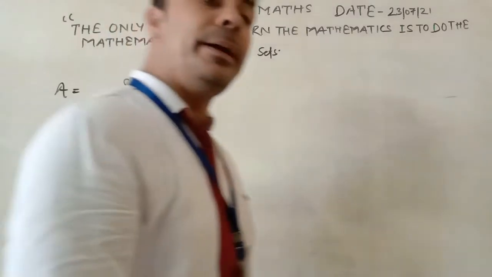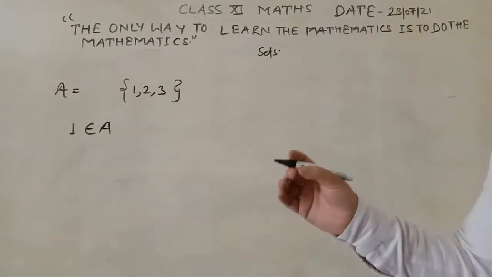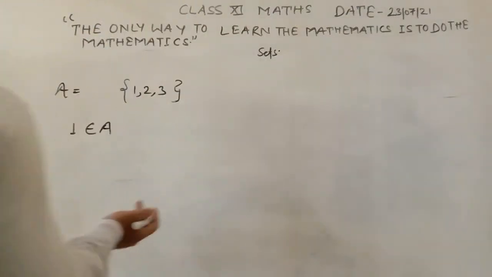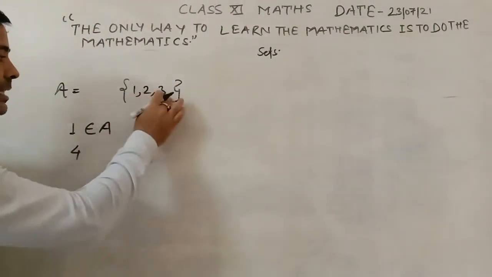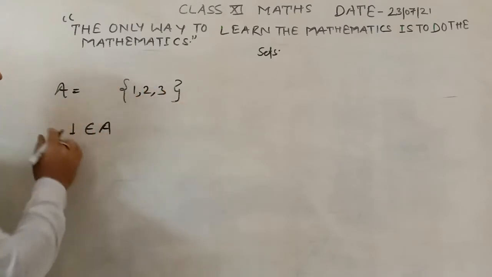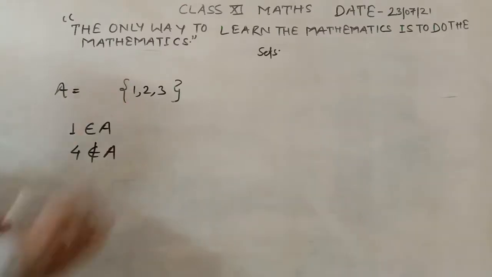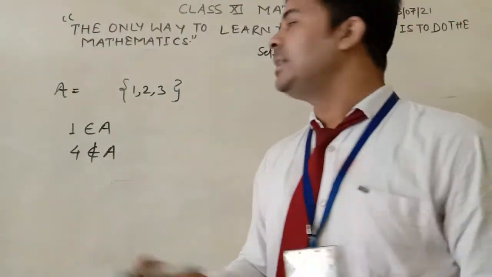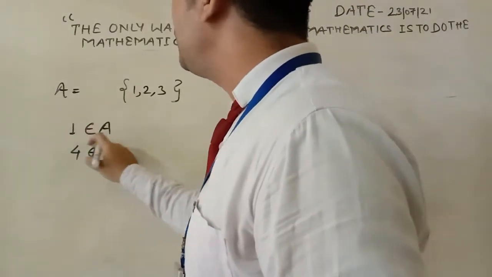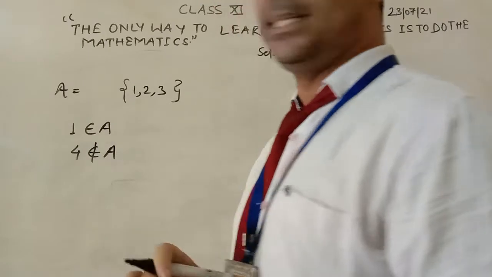Suppose any element is not in A, suppose you are asked whether the element 4 belongs to A or not. You see that 4 is not in A, so it does not belong to A. If any element lies in a set, then we use the belonging sign.